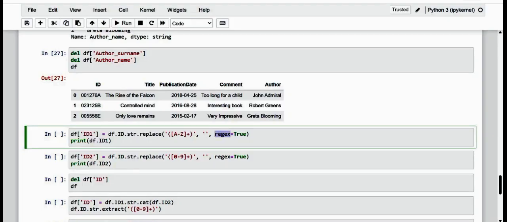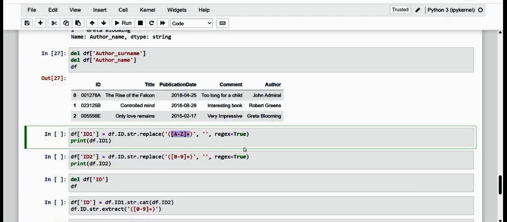So if we want to eliminate all alphabetic characters from our column, we have to use the pattern A to Z and plus.